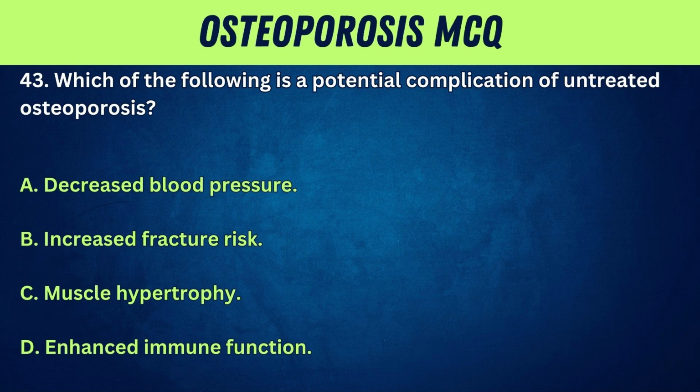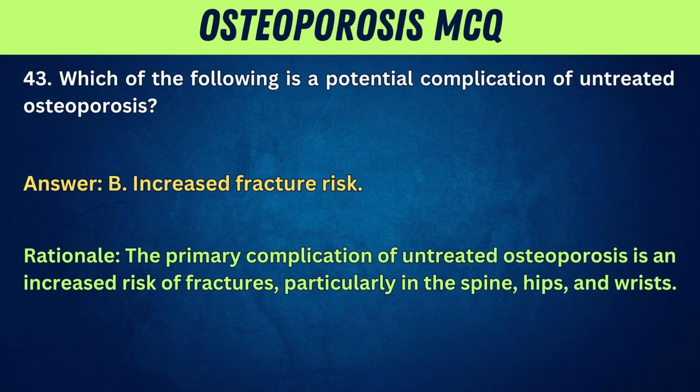43. Which of the following is a potential complication of untreated osteoporosis? A. Decreased blood pressure. B. Increased fracture risk. C. Muscle hypertrophy. D. Enhanced immune function. Answer: B. Increased fracture risk. Rationale: the primary complication of untreated osteoporosis is an increased risk of fractures, particularly in the spine, hips, and wrists.